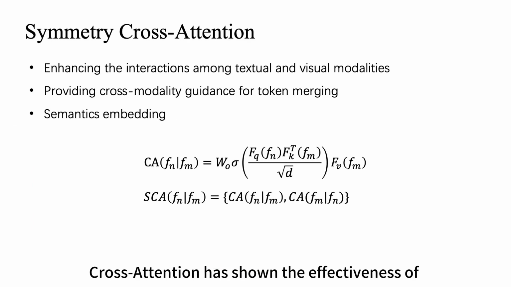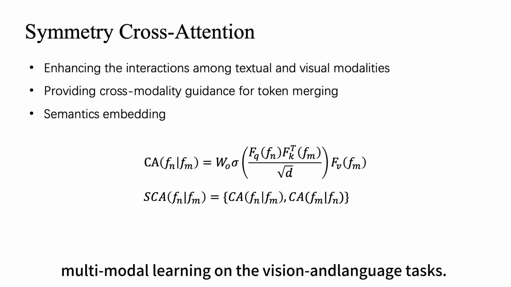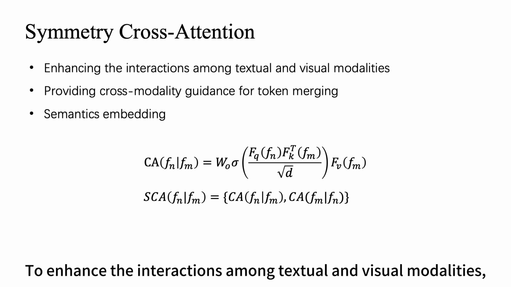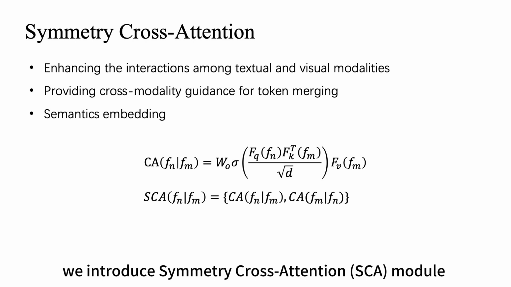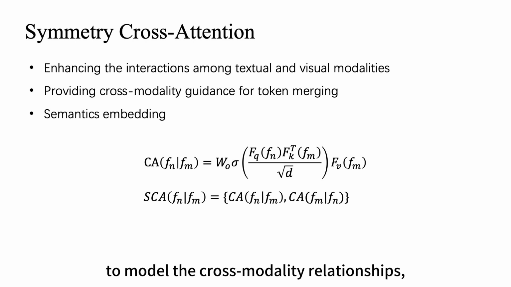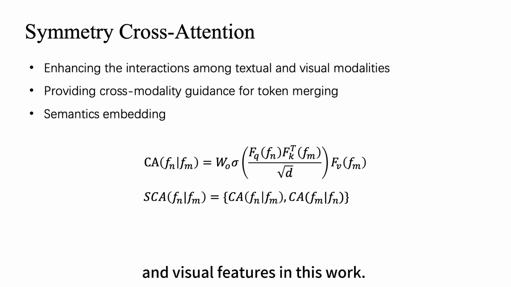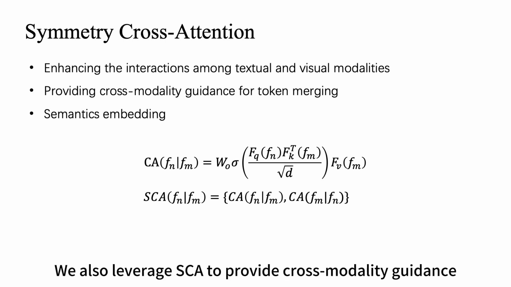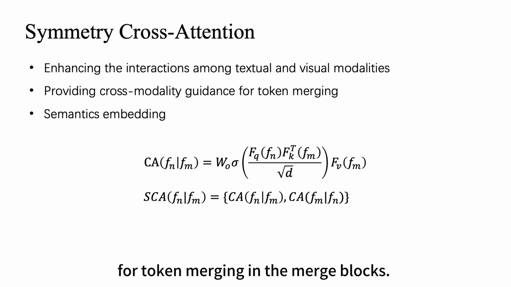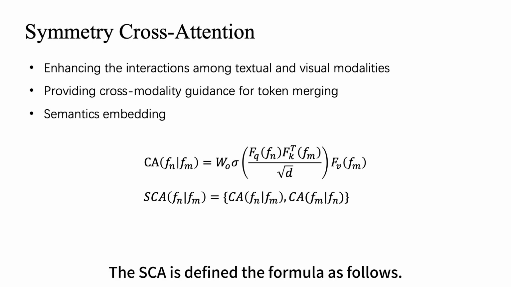Cross-attention has shown the effectiveness of multimodal learning on vision and language tasks. To enhance the interactions among textual and visual modalities, we introduce the symmetry cross-attention SCA module to model the cross-modality relationships, which consists of two dual cross-attentions to handle the text and visual features in this work. We also leverage SCA to provide cross-modality guidance for token merging in the merge blocks. The SCA is defined by the formula as follows.